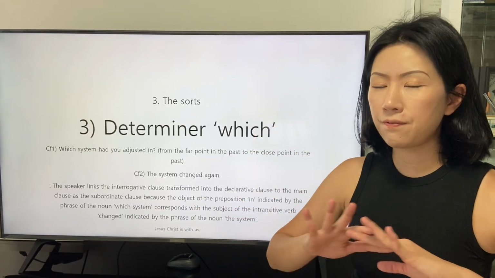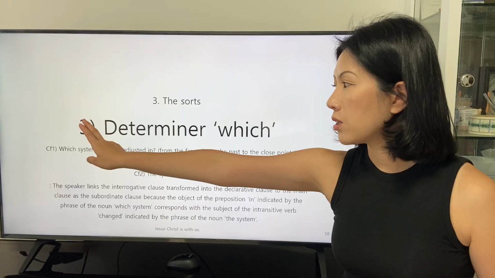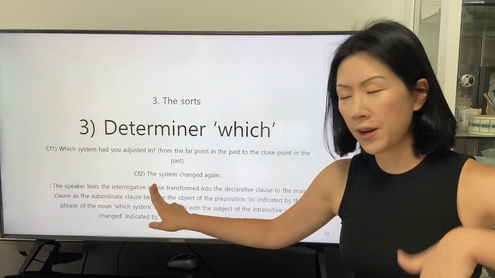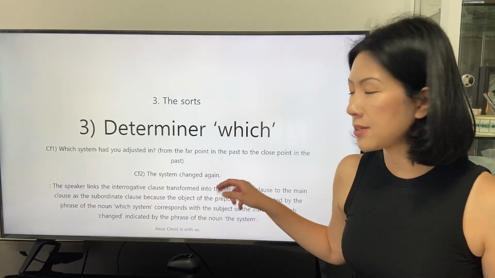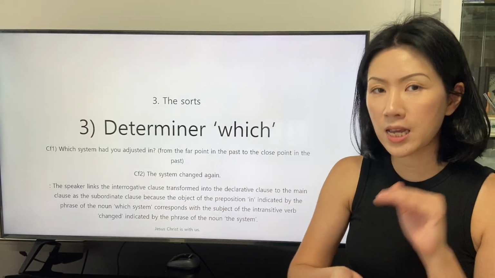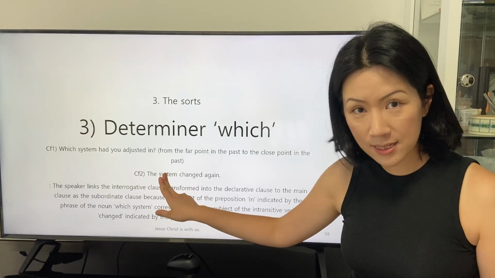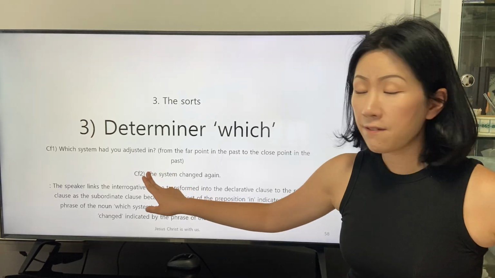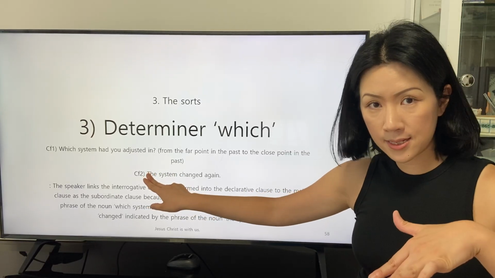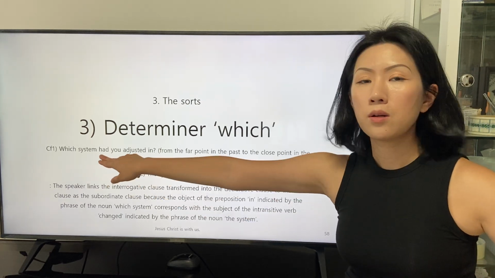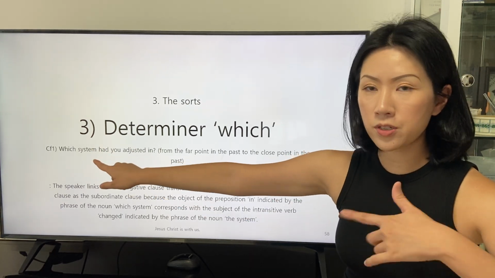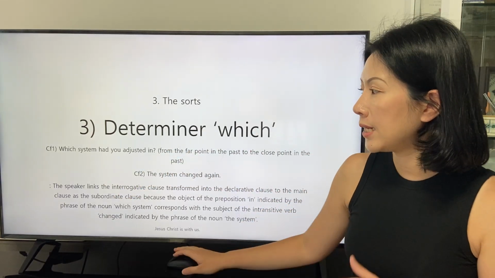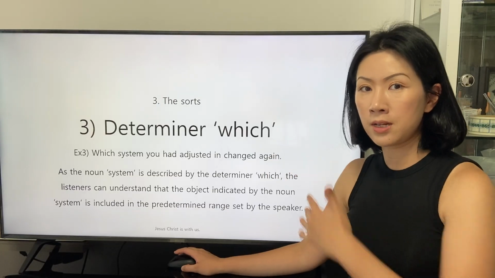The speaker finds out the fact that the phrase of the general noun, which system, and the other phrase, the system in the second clause, are the shared indication. And the speaker abbreviates the shared indication of the main clause and replaces the subject by the entire first clause transformed into the declarative statement. And that's how the third example is stated.